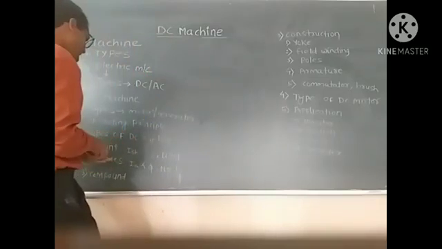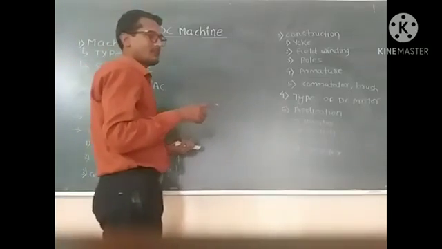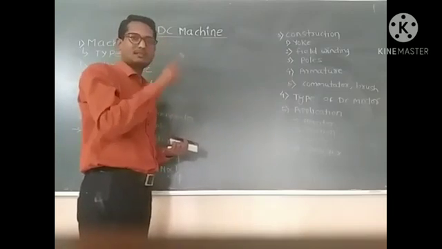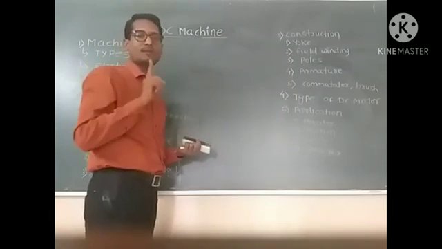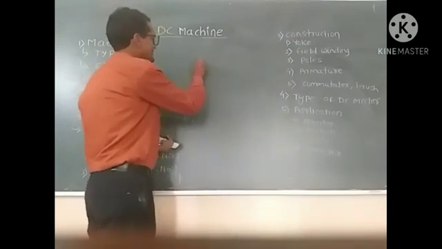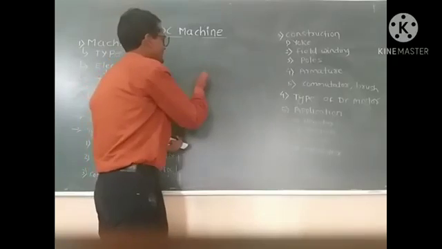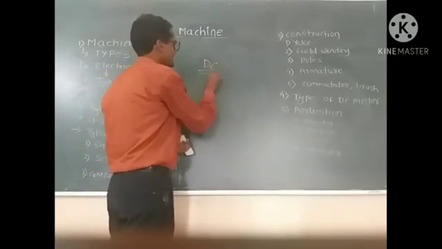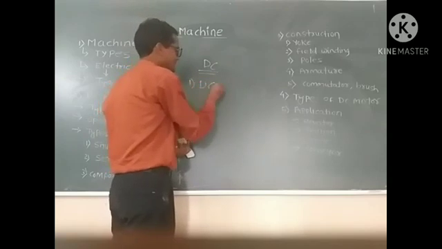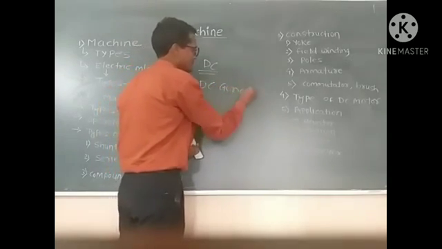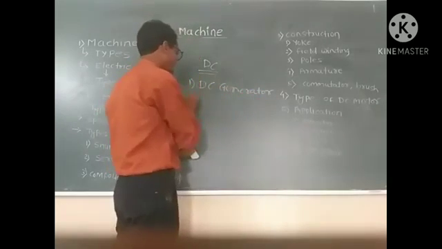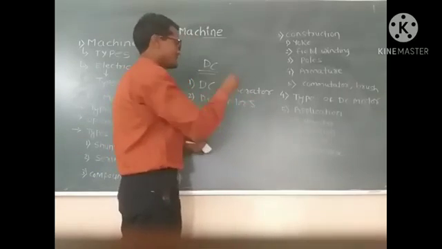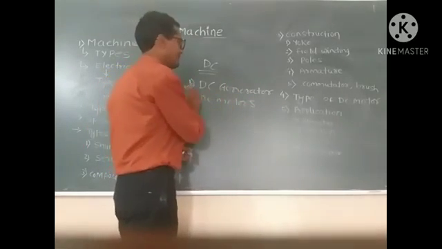After that, these electrical machines are also divided into two types. The DC machine and AC machine are each divided into two types separately. The DC machine is divided into first, the DC generator, and second, DC motors.